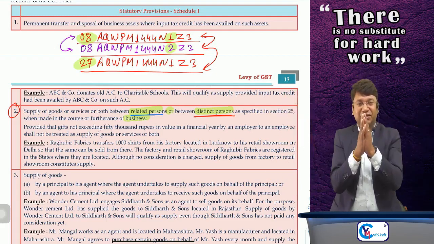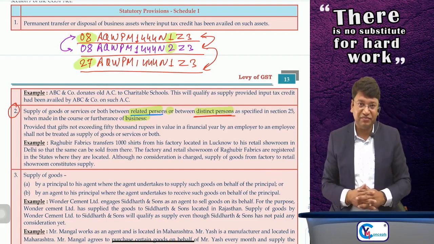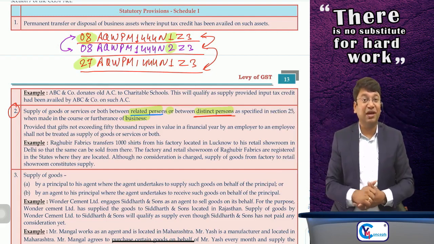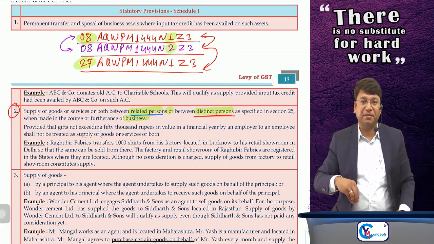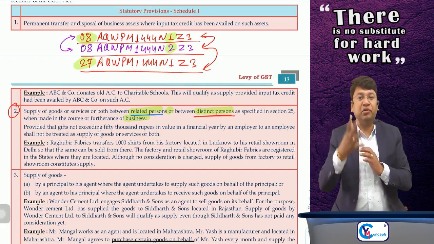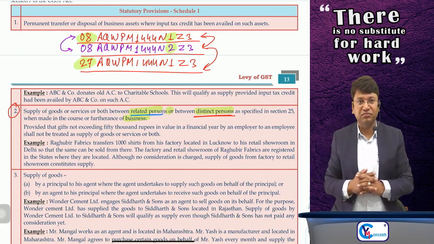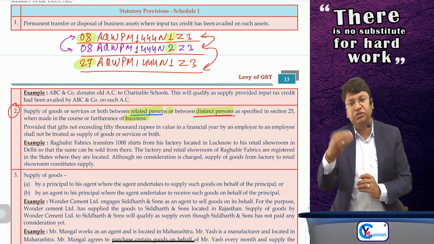Okay, done. Okay, sir, one more point. Employer and employee are related, we have read this. But if any employer is giving any gift to his employee, sir, you might have seen that many corporates give some facilities to their employees.